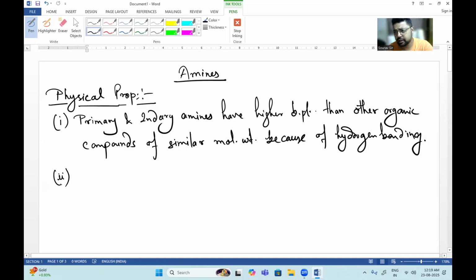And what about tertiary amines? Tertiary amines do not have the property by virtue of which they can show hydrogen bonding.